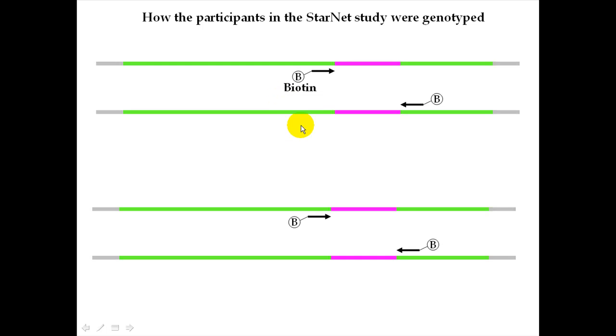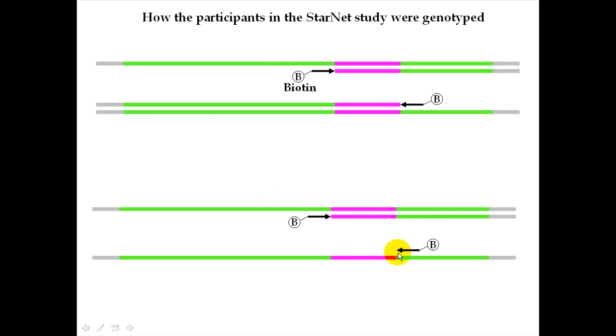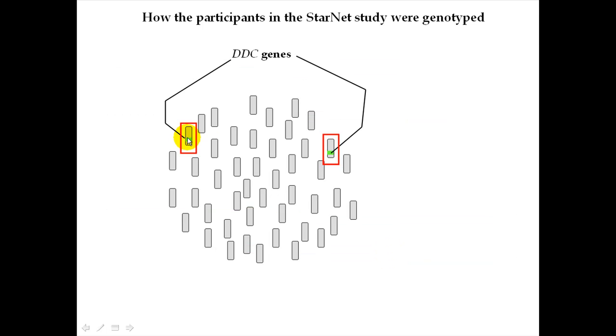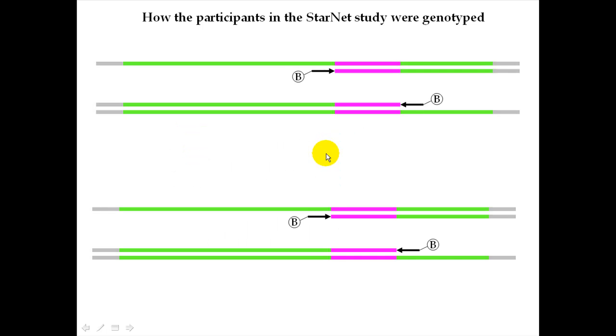And so if you're continuing on with looking at what happened during the PCR, after the primers bound, then the polymerases were able to attach nucleotides to the 3' end of that primer, and that happened until it ran out of template. So it did that to all of them. And so again, keeping the big picture in mind, what we're trying to do is just make many copies of just intron number 9 of a person's Ddc gene. If you look here though, after just one round of PCR, you have not only intron number 9 that's being copied, but a whole bunch of extra stuff that you don't want copied that's outside of intron number 9.